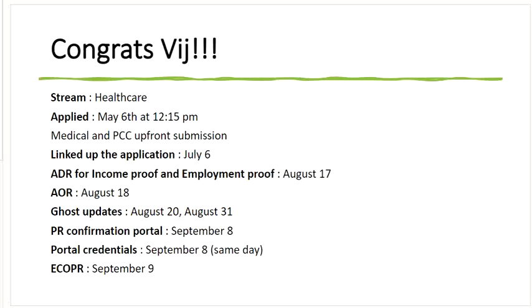income proof and employment proof. That was on August 17th. A day after that, he got the AOR. And then again, he got the ghost update because he's already submitted the income proof and employment proof. So it was on 17th. So if you see that ghost update, maybe if you could see, income proof and employment proof again was submitted. So August 20th and August 31st, he got the PR confirmation portal on September 8th.